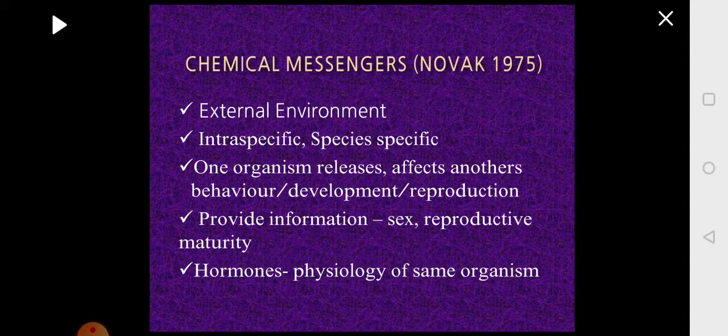What are pheromones? In the year 1975, Novak described them as chemical messengers.